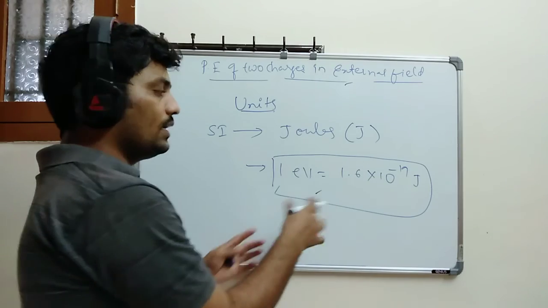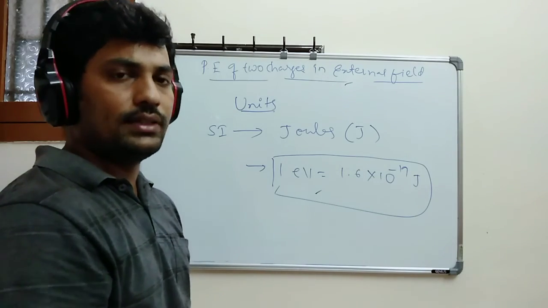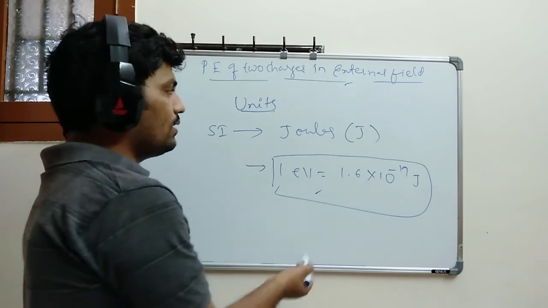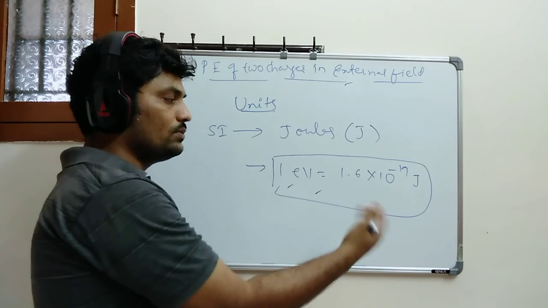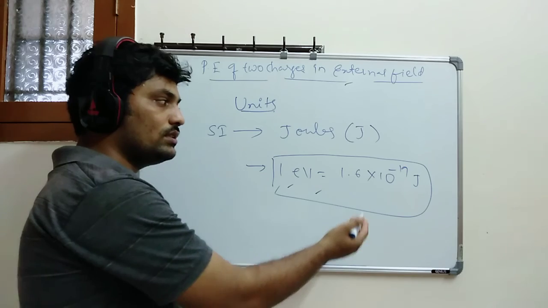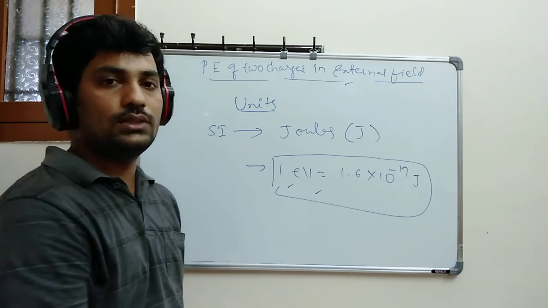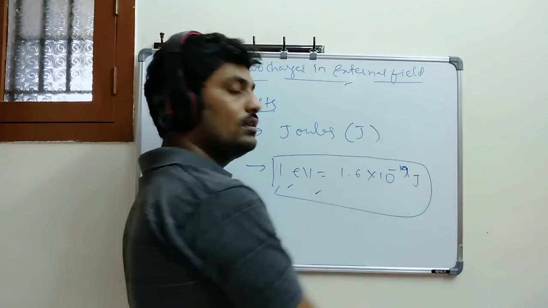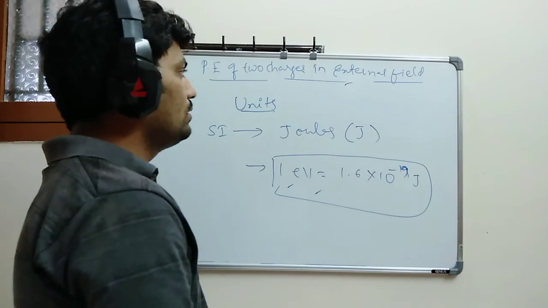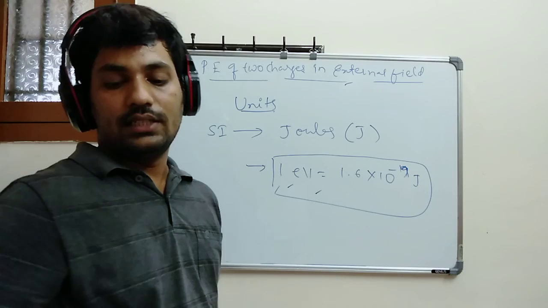This is important, not volts. Sometimes in numericals, they will give the value of energy in electron volts. If you want to convert into joules, you should multiply with 1.6 into 10 power minus 19. So this is your potential energy.